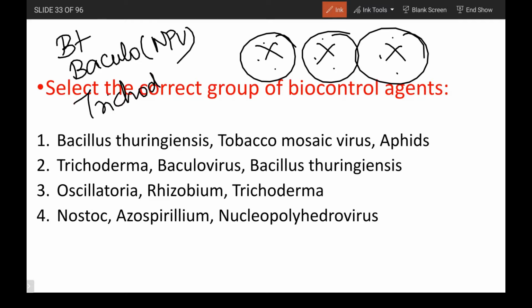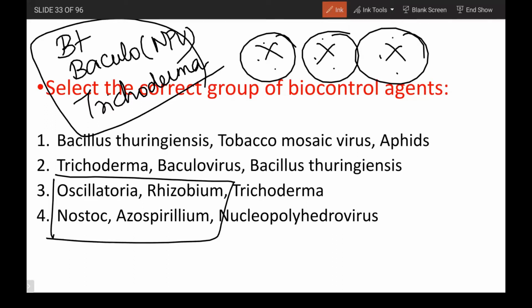These three are your biocontrol agents. Oscillatoria, Rhizobium, Nostoc, Azospirillum, all these four are your biofertilizers. And aphids is an insect pest, and tobacco mosaic virus, TMV, is a pathogen.